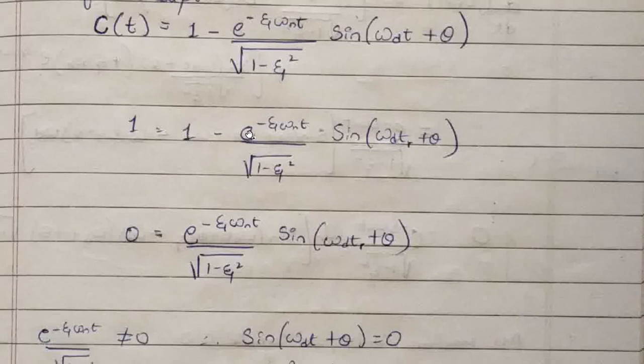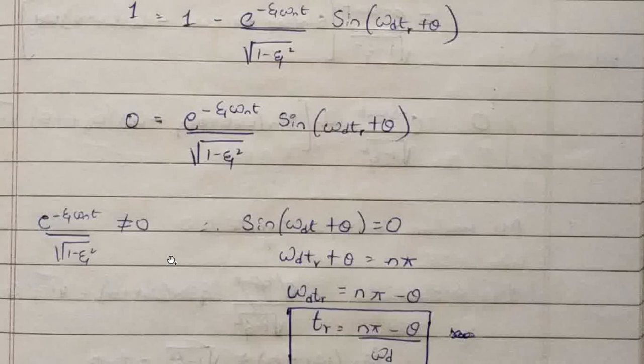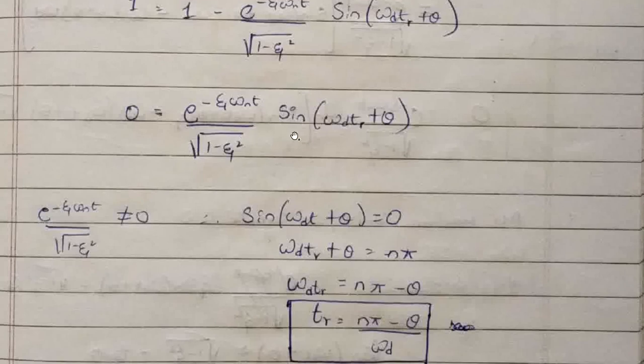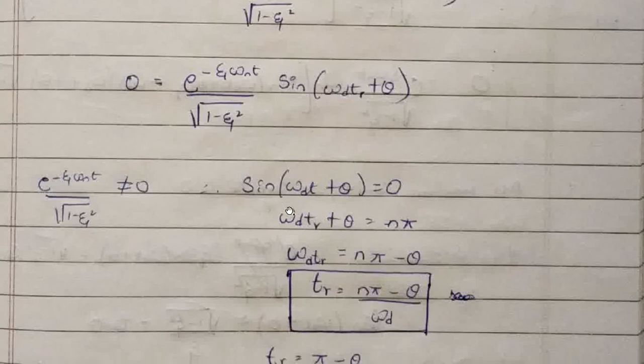So 1 minus 1 becomes 0, and this moves to the left hand side with a plus sign. Now there are two terms in the multiplication, a first term and a second term, which is equated to 0. The time domain analysis we are doing is for the underdamped system, where zeta is not equal to 0. So the first term cannot be 0; only the second term can be 0. So we equate sin of omega d t plus theta to 0.